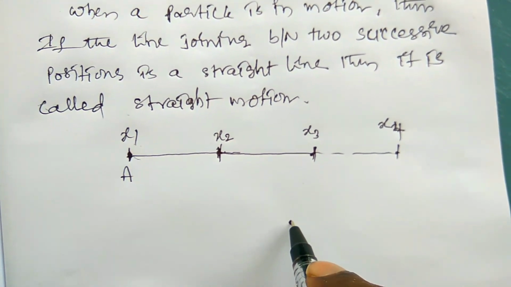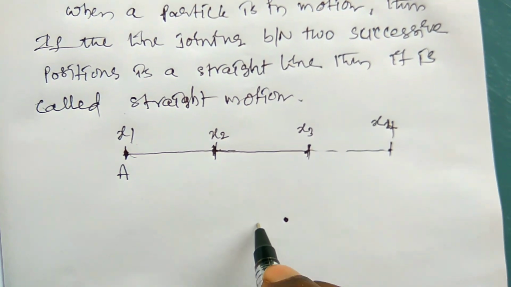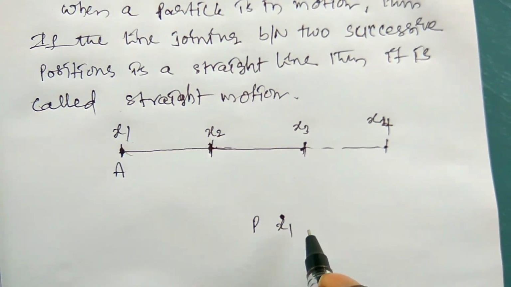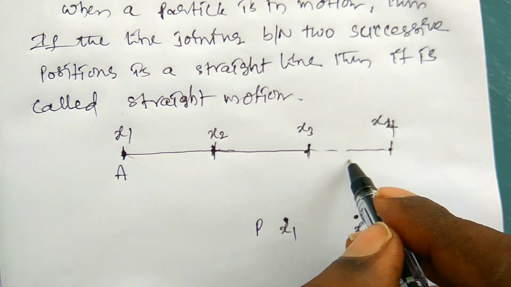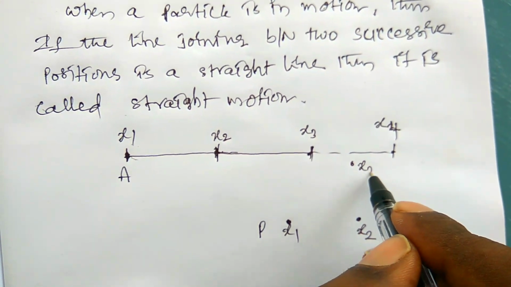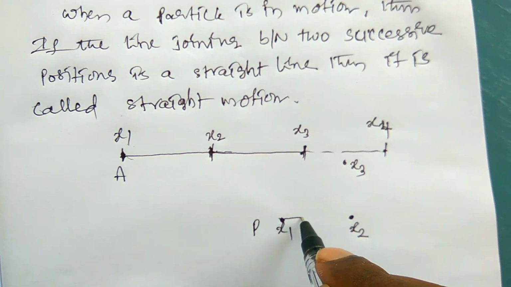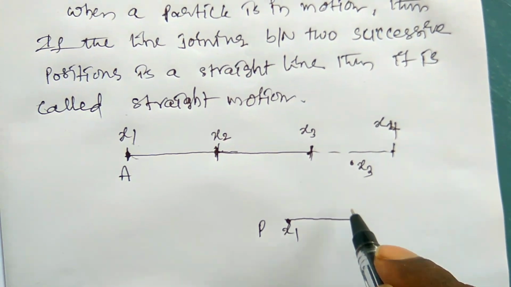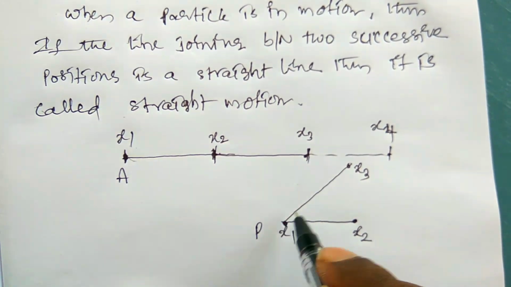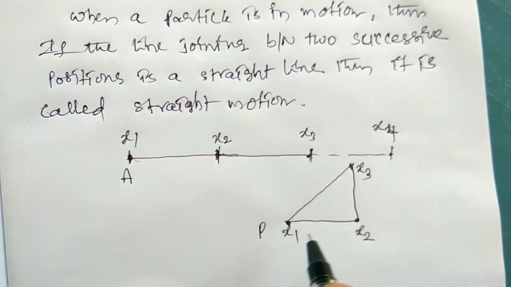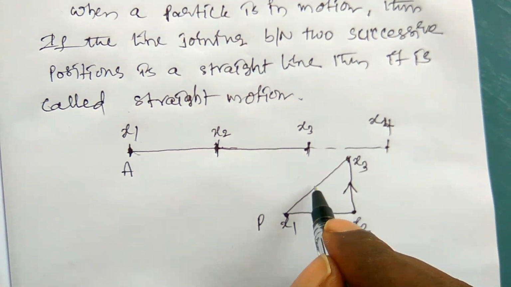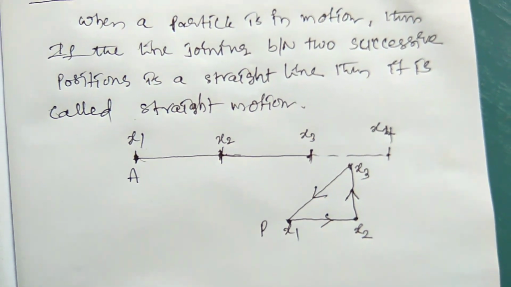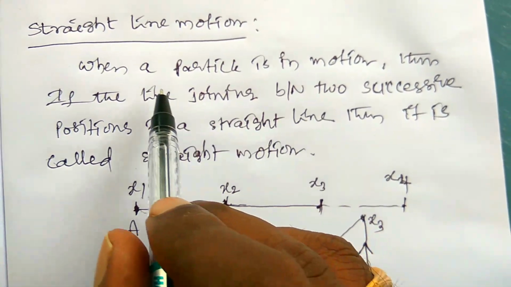So here the particle P is at x1, and after some time the particle is at x2, and after some time the particle is at x3. These are two successive points, and these are two successive points, and these are two successive points. So this is also straight line motion. This motion is called straight line motion.